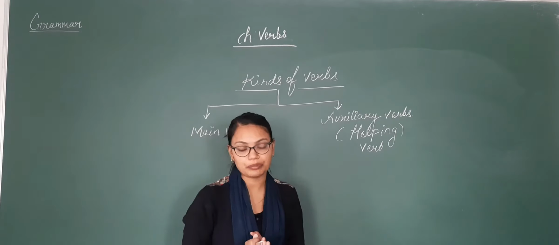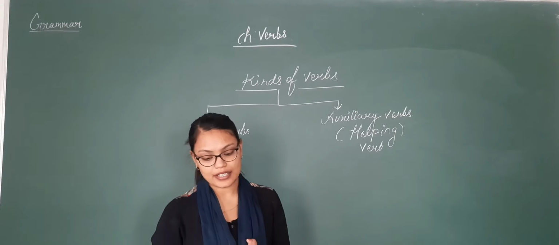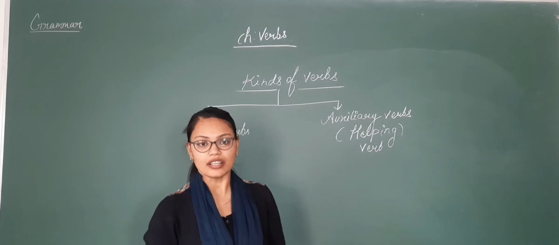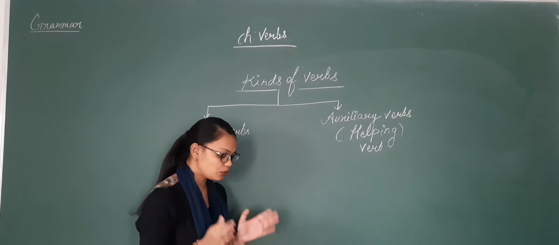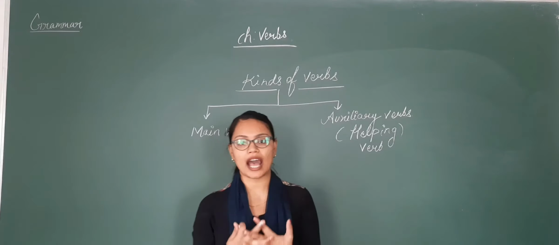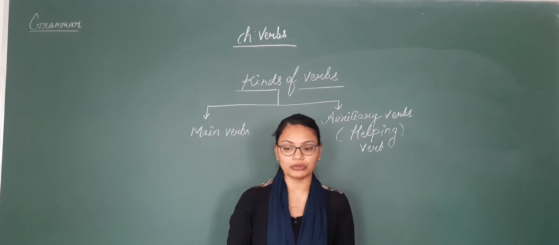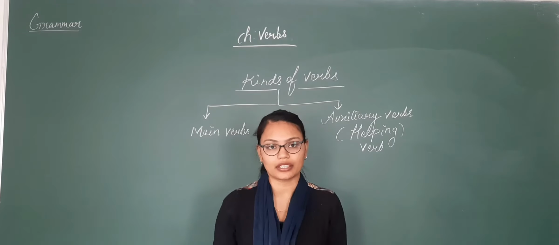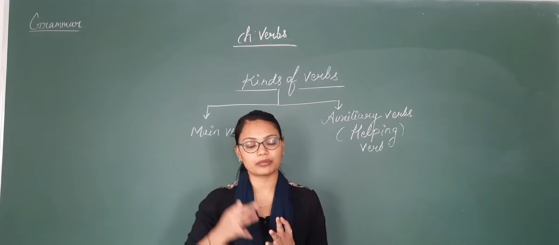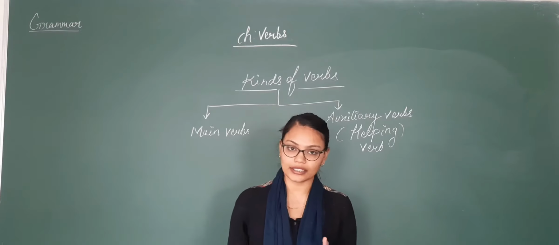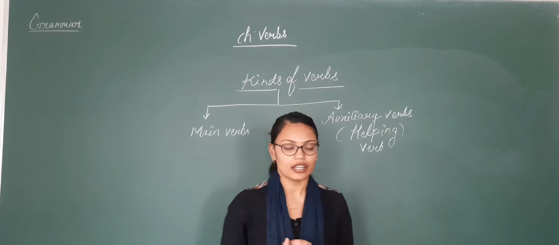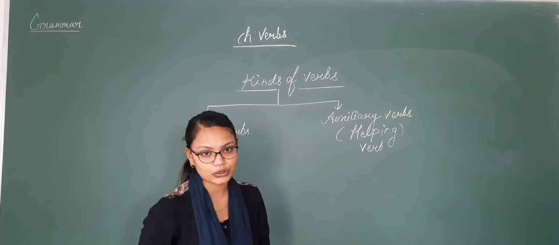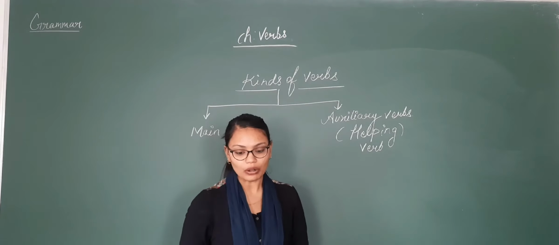Main verbs are the primary verb in a sentence and they show the actual action that is performed by the subject. As I told you, you must have learned about the subject and predicate. If we are talking about the noun, it is the same as your subject. Whatever action is performed by that subject, that action is actually done by the noun, or pronoun also, you can say subject.